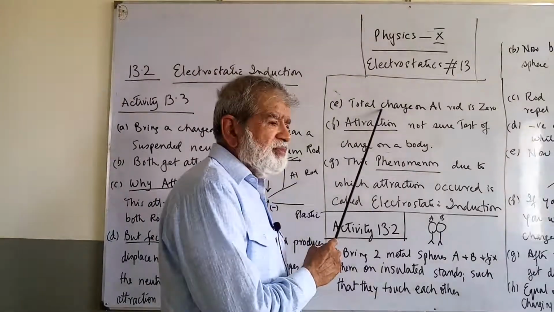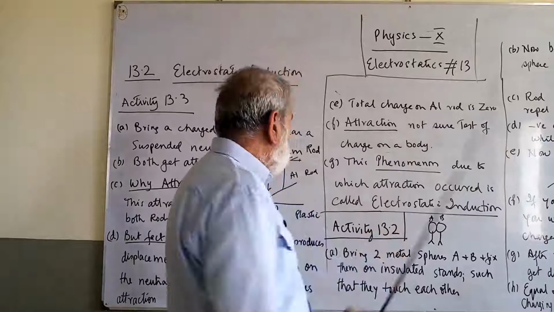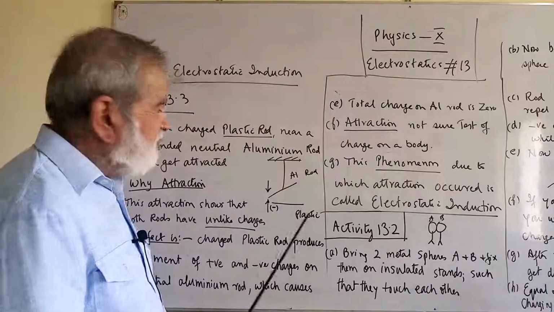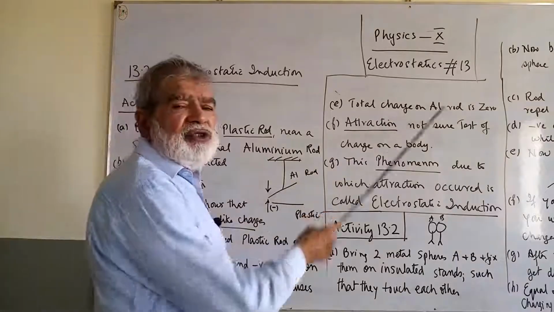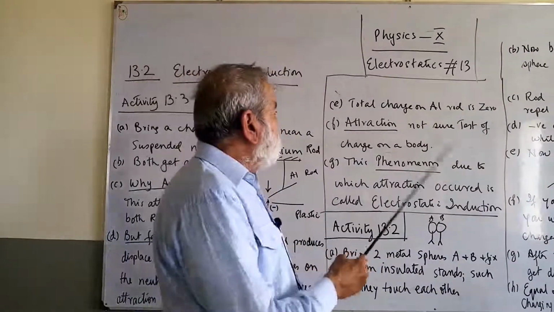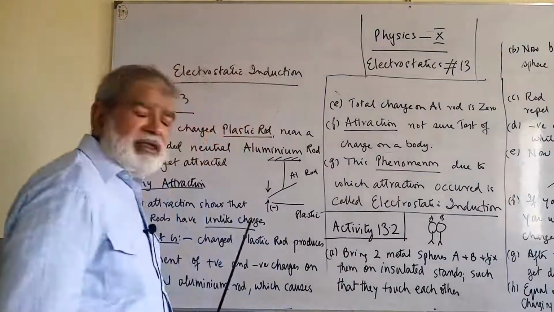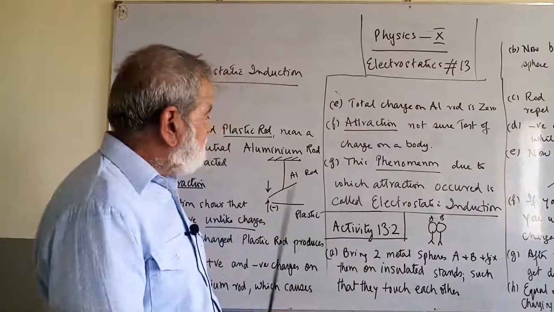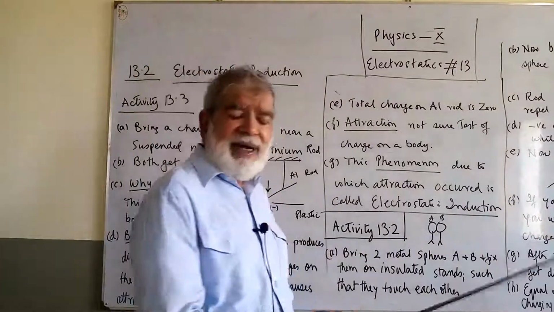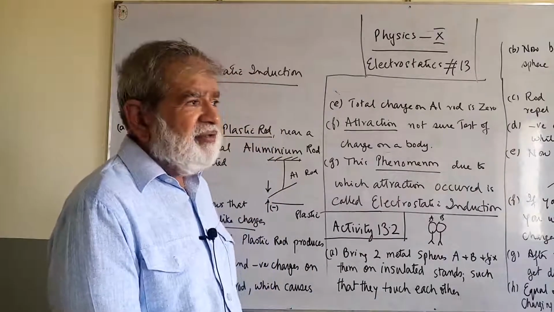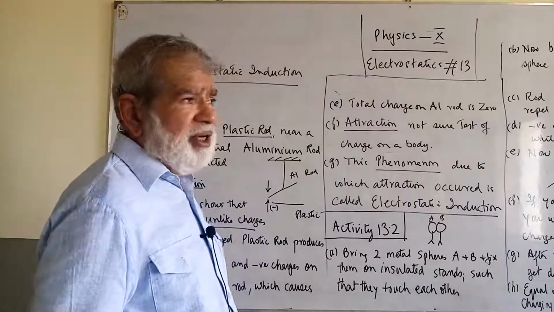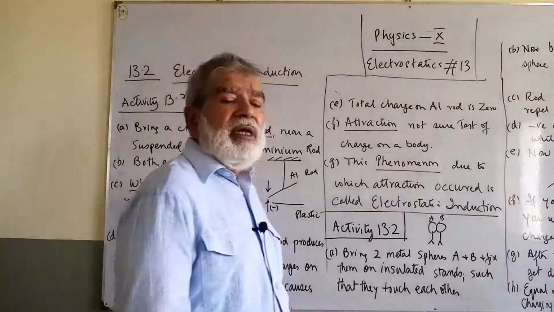The total charge on the aluminium rod is zero. When you say that the aluminium rod is neutral, that means it has no charge on it. The overall charge is zero. Attraction is never a sure test of a body possessing charge. Repulsion is a sure test that both have the same charge. But over here, the total charge of the aluminium is zero, and attraction takes place. You cannot be sure that attraction is the proof of charge. So what do we do?